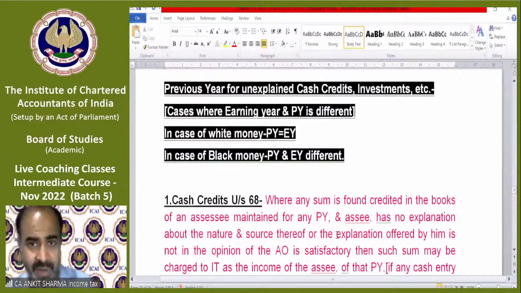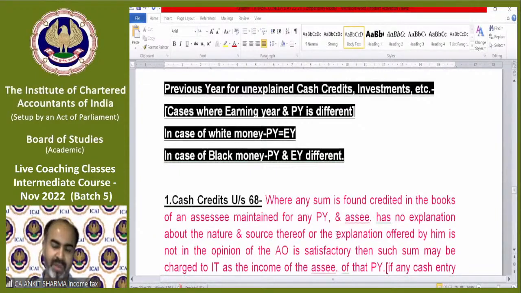Fine. Previous year for unexplained cash credit and investment. The general provision is very simple. If you have earned your income, that year is called your previous year and also the earning year, because you are going to pay tax on that income in the next year, and that is the previous year.